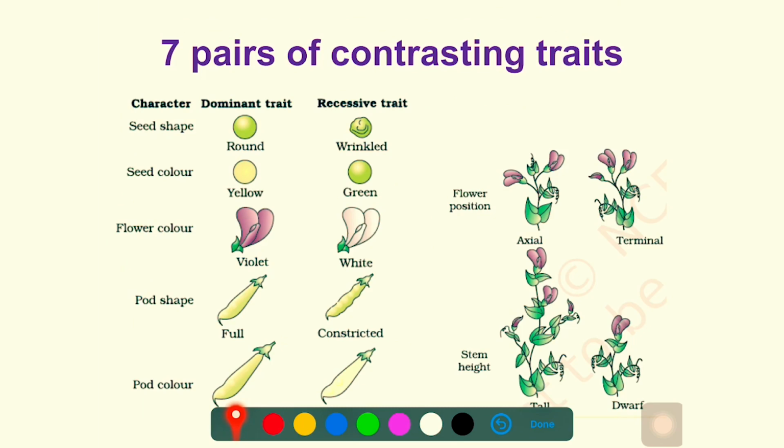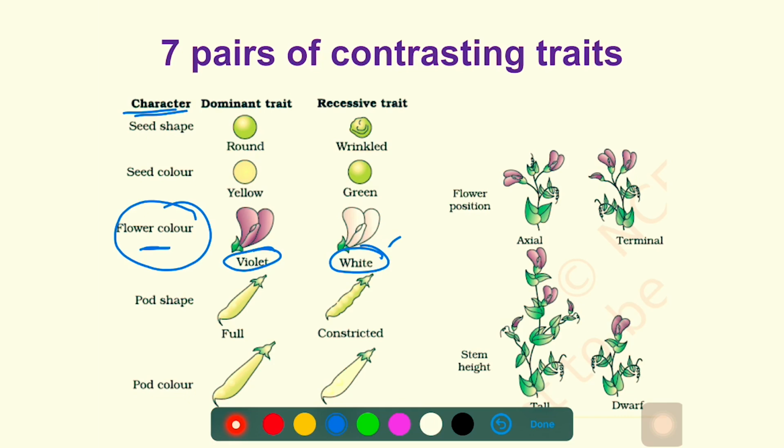So Mendel studied the pattern of inheritance in pea plants. His model organism was the pea plant, right? In pea plants, he selected 7 characters, each having a pair of contrasting traits. What do I mean by that? Let's take the example of flower color. Flower color is the character of the pea plant, and it has 2 contrasting traits. One trait is violet and another trait is white. A pea plant can have either violet flower or white flower.